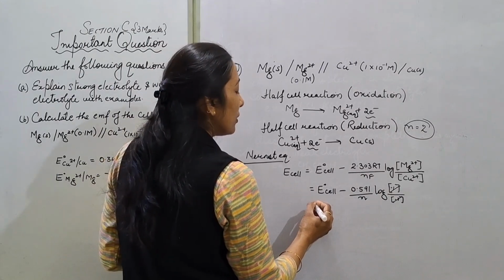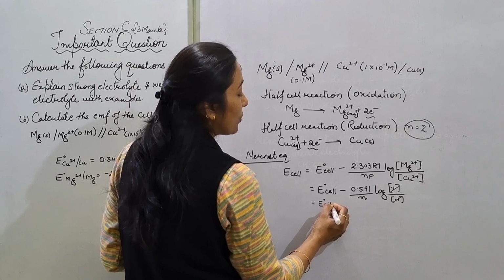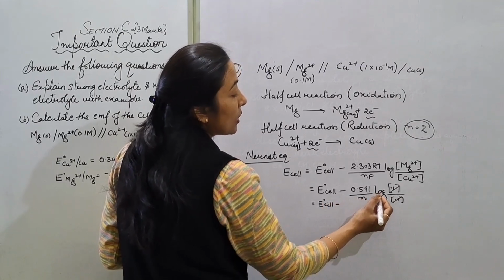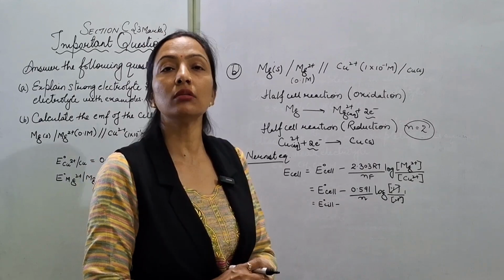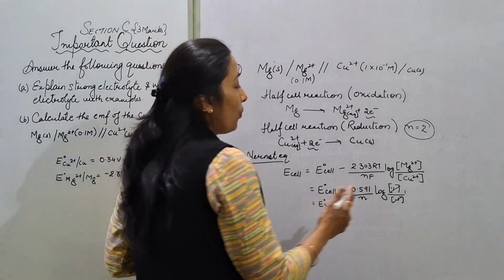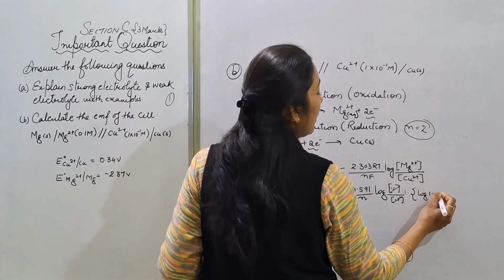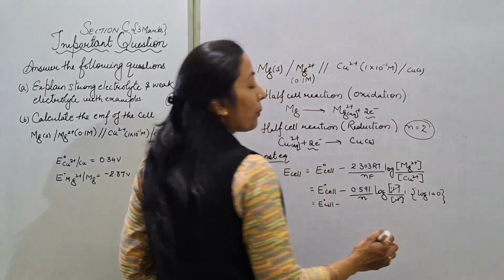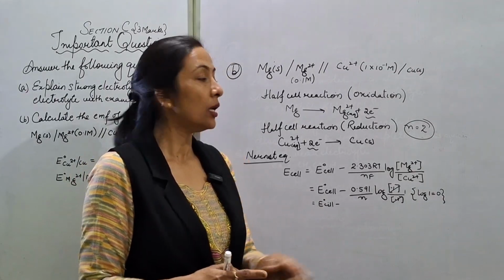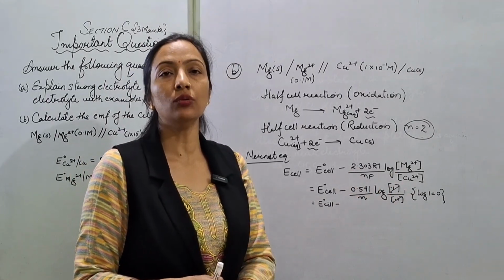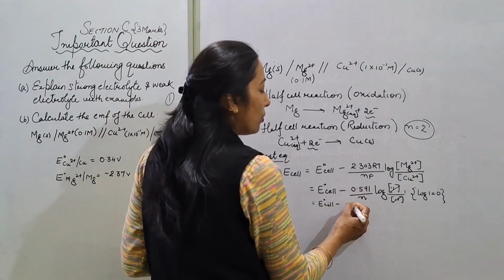Now what we are having, that is standard electrode potential of the cell minus, और ये 1 आ गया, log 1. log 1 क्या होता है, log 1 means 0. So log 1 की वैल्यू होती है 0. आपने याद रखना है log 10 की वैल्यू 1 होती है एंड log 1 की वैल्यू 0 होती है. तो ये सारी जो term है it will be 0.